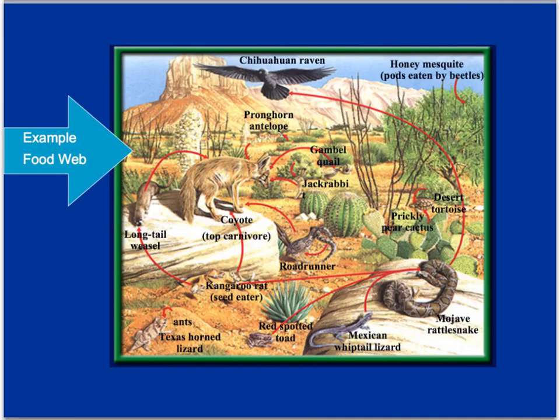So, in a picture, a possible food web looks like this. If, let's say, we look at the coyote, what we see is that he eats the kangaroo rat, he eats the weasel, he eats the jackrabbit, and he eats the roadrunner. Unlike a food chain, it's not just that he eats one thing. Or if, let's say, we look at the rattlesnake, he eats the lizard, the toad, and again the kangaroo rat. So we're looking at multiple things, but the arrows and everything still mean the same.